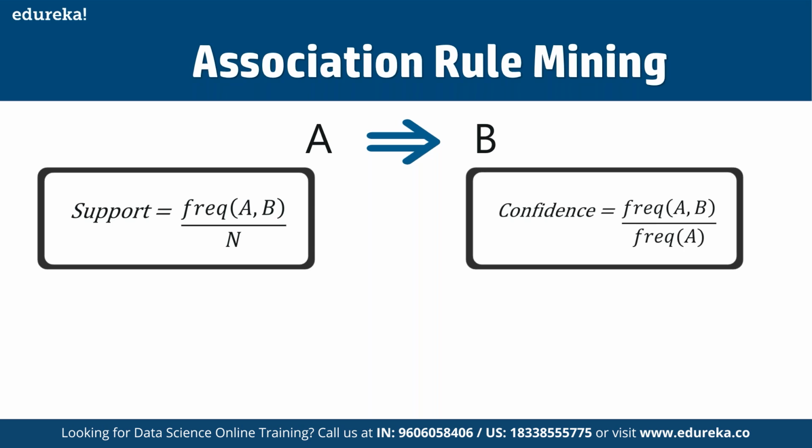Then we have confidence. It tells us how often items A and B occur together, given the number of times A occurs. Typically, when we work with the Apriori algorithm, we define different terms accordingly, but how exactly do we decide the value? That's the main question.